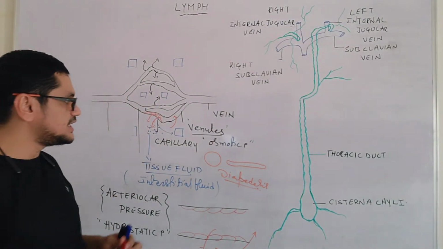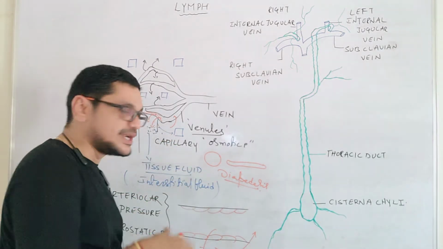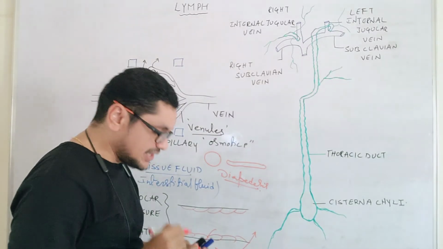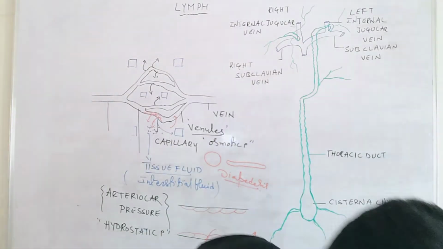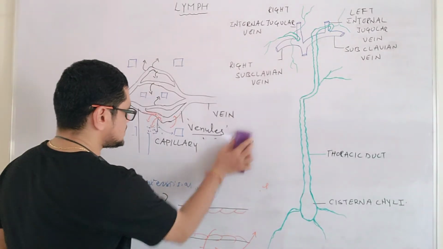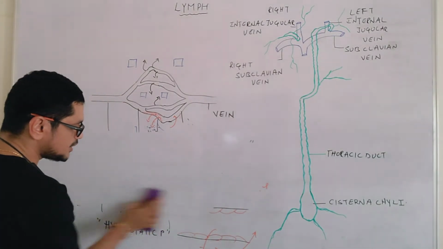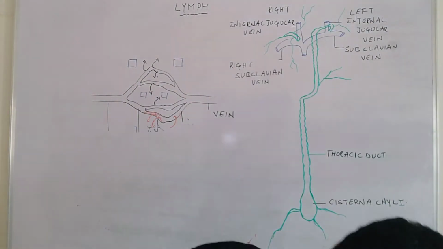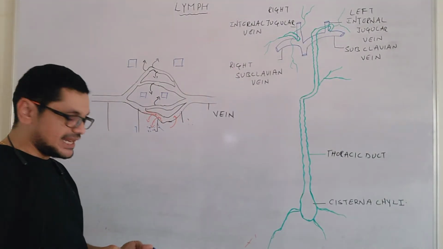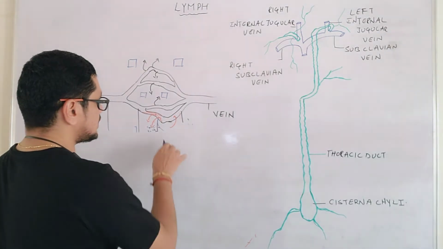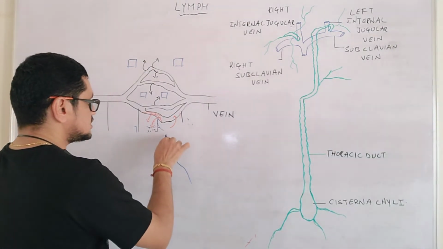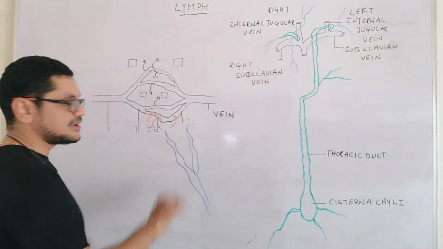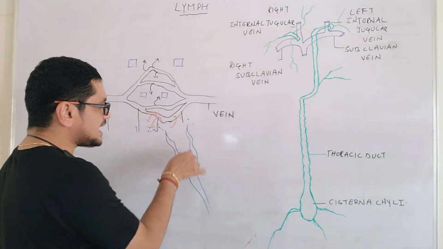Okay, and now the point here. 85% of the fluid is already present here, and that 85% of the fluid already entered into the venule. But what about that 15% of the fluid? Now I am going to erase all this. Let us see who is going to take that 15% of the fluid which is present in the tissue. There is a special capillary network. I will show you that. Imagine these are all the capillaries. Here I have represented only 2 capillaries.